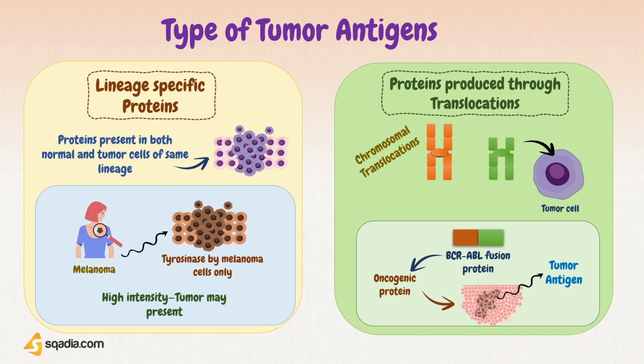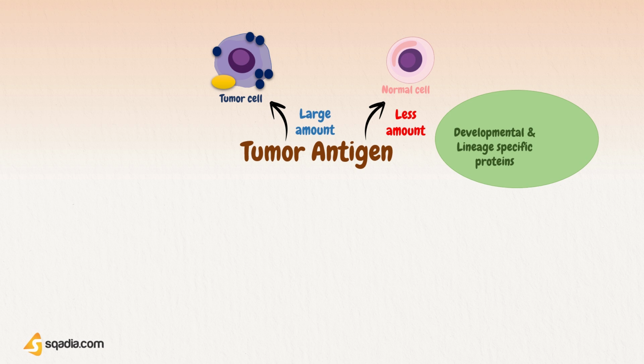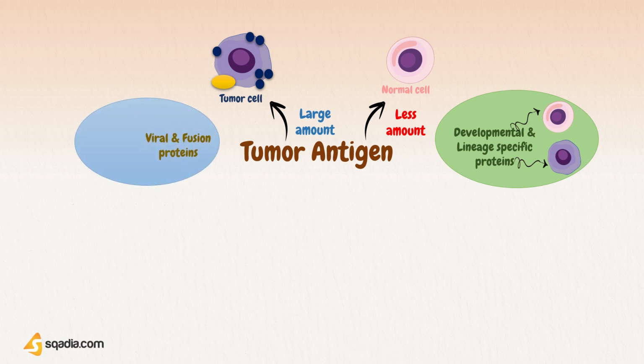Ideally, a tumor antigen should be present or expressed only by tumor cells and not by normal cells in order to be recognized as foreign by the immune system. In reality, most tumor antigens are overexpressed in tumor cells, but in small amounts they are also expressed in normal cells. Developmental and lineage-specific proteins are poorly immunogenic because they are expressed in both tumor cells and normal tissues as well. But viral and fusion proteins tend to be more immunogenic because they are never present in the normal individual, but only found in tumor cells.